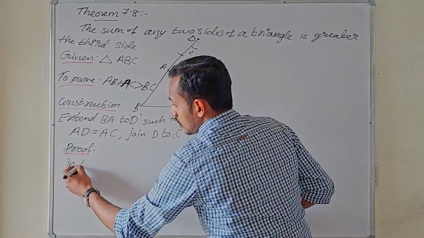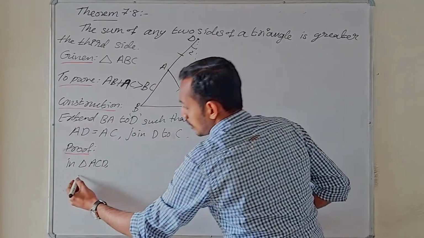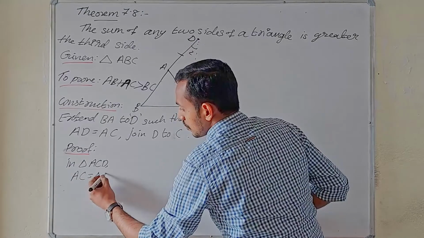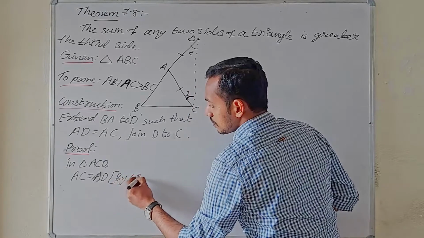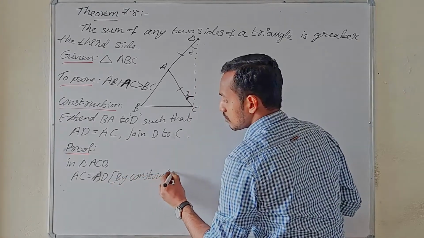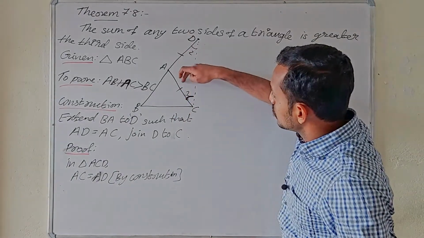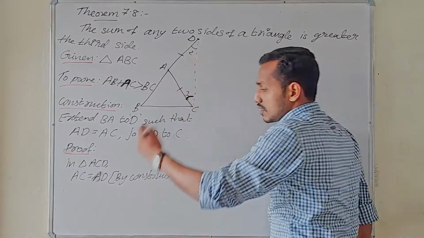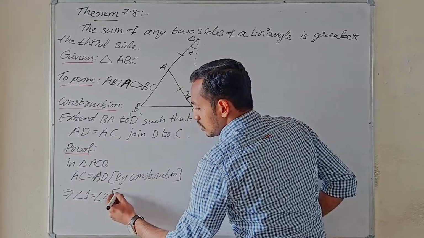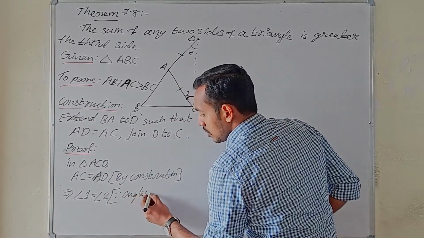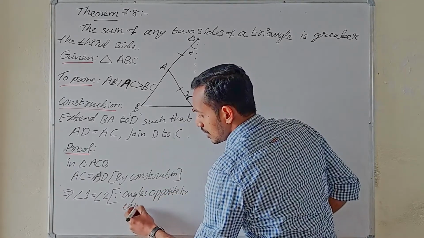In triangle ACD, AC equal to AD by construction. If these two sides are equal, then the angles opposite to equal sides are equal, because it is an isosceles triangle. That implies angle 1 is equal to angle 2, since angles opposite to equal sides of a triangle are equal.